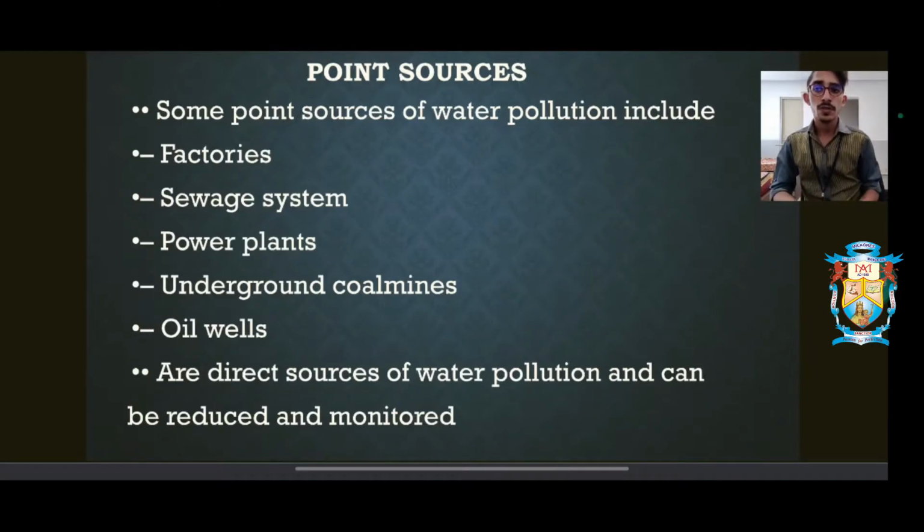The point sources include the factories, the sewage system, the power plants, underground coal mines, and oil wells, which are some of the direct point sources. Under point sources we can control all these things, especially the waste given out from factories, and we can control the sewage system by properly treating the water. Then we have power plants, coal mines and oil wells, where we can use certain methods to reduce the problems coming from them.